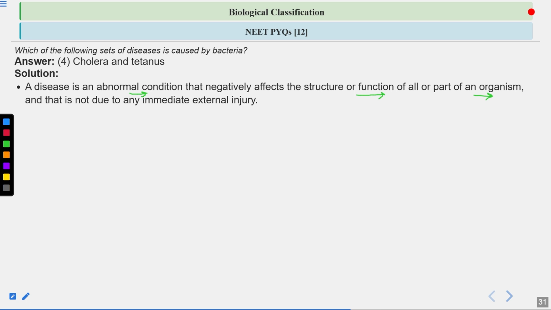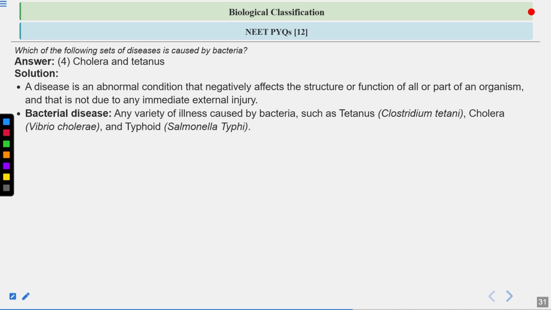So whenever a disease occurs, the physiology of this person changes, and then the morphology also changes. Sometimes you can get some rashes on your skin. So these organisms negatively affect your body. These diseases can be caused by bacteria, viruses, protozoans, fungi, helminths.